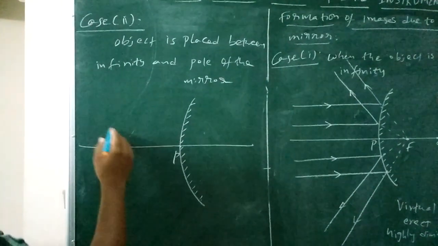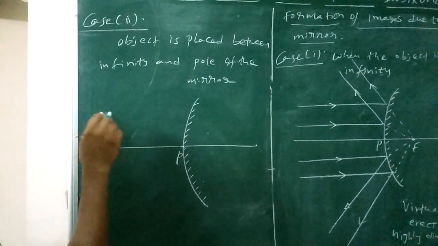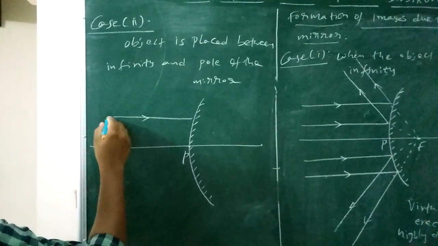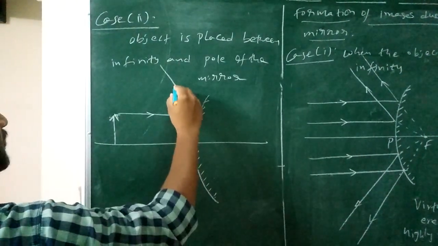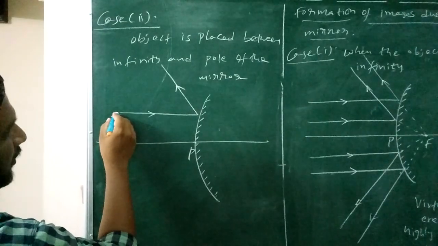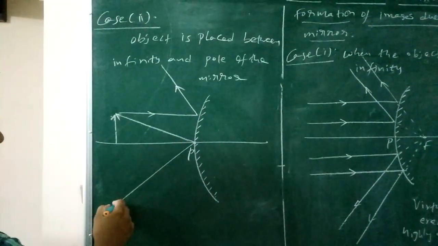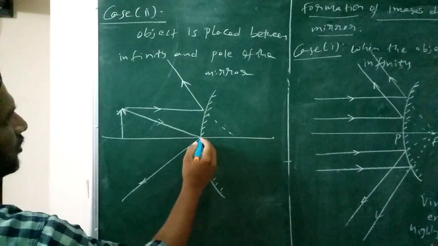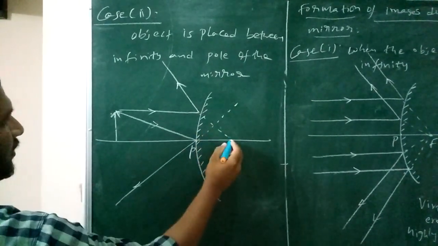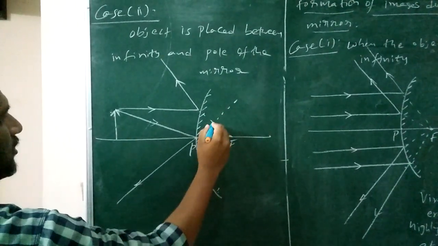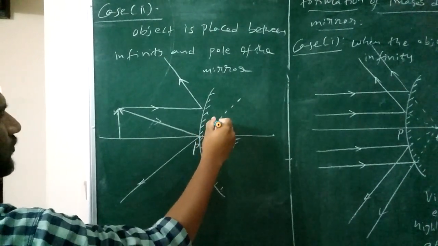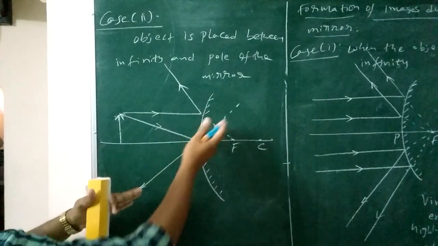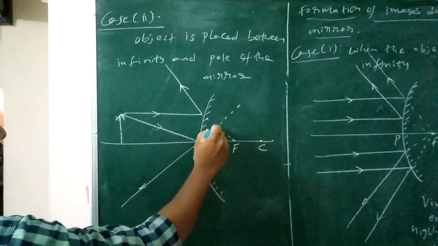The light rays are incident like this and will be reflected, and another light ray goes like this. These are extended back, and this is the focus. This is the center of curvature. You can extend the light rays backwards and they are going to meet at a point.